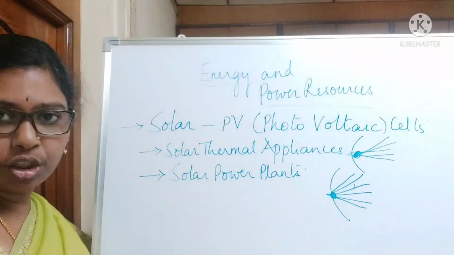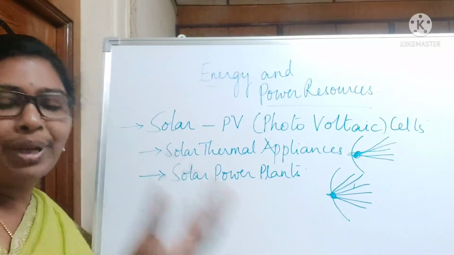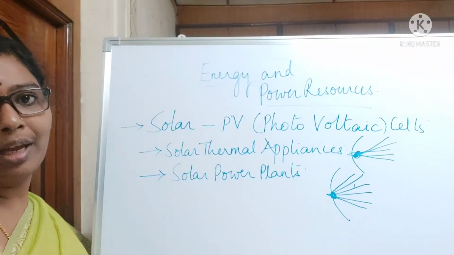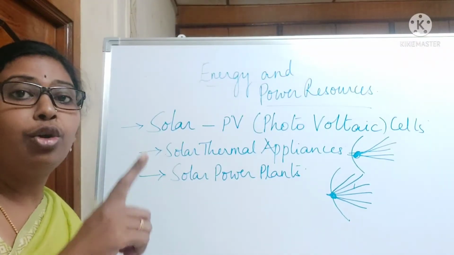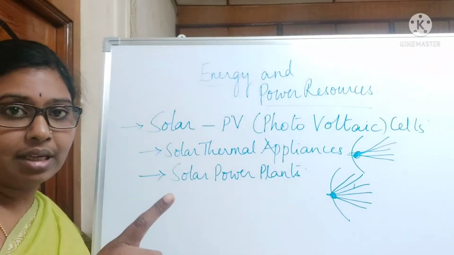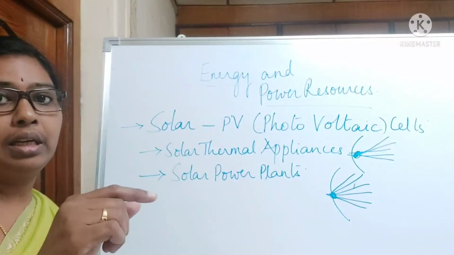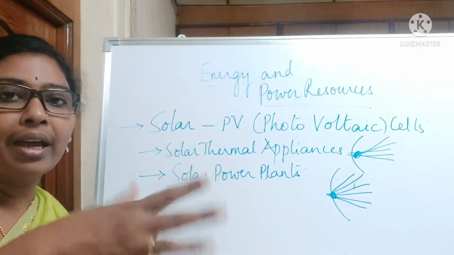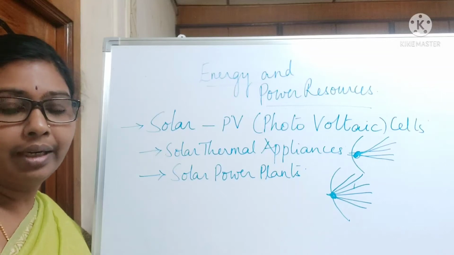So coming to advantages of a solar power plant, here we have to pay very less amount of money. But this solar power plant is not suitable for all the places. See, places which are having very less amount of sunlight, places like Antarctica and all, they are not suitable for these solar power plants, right?